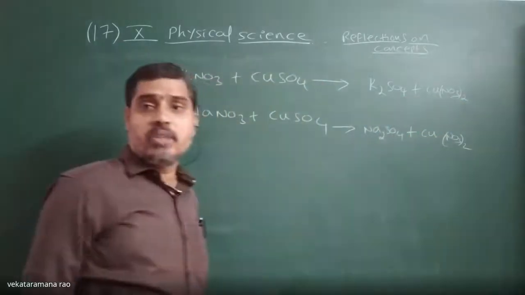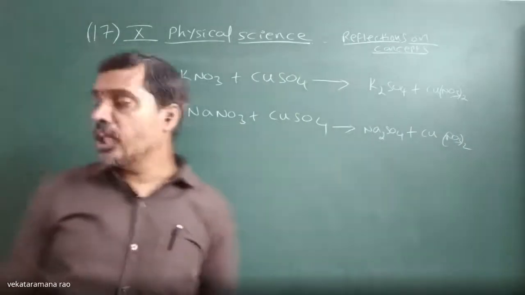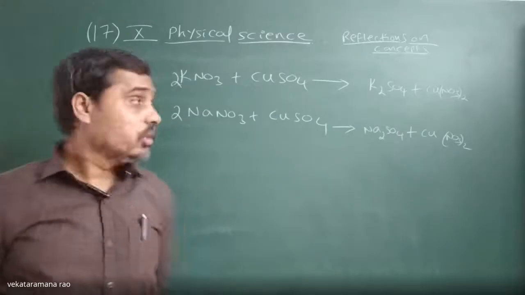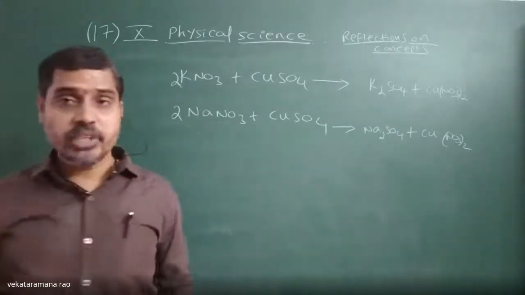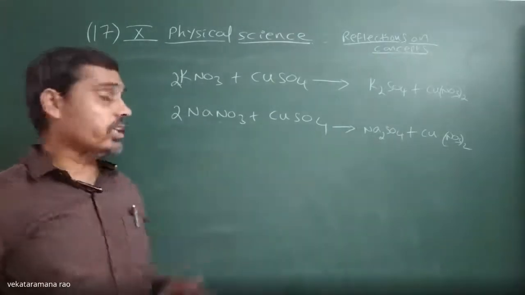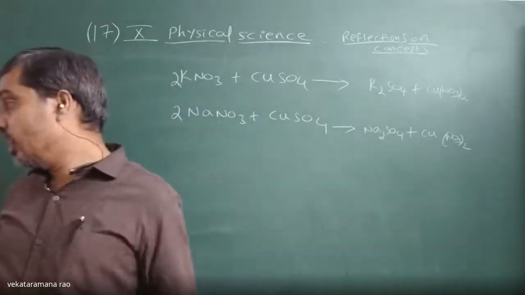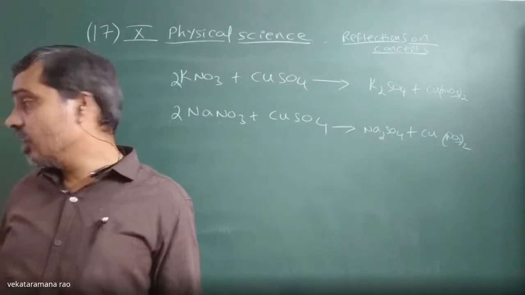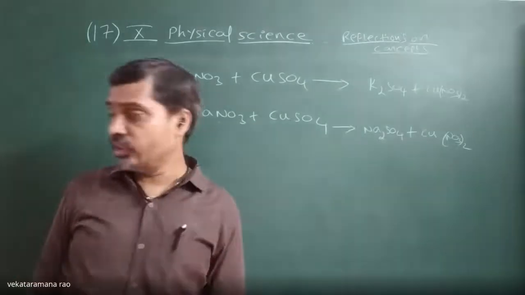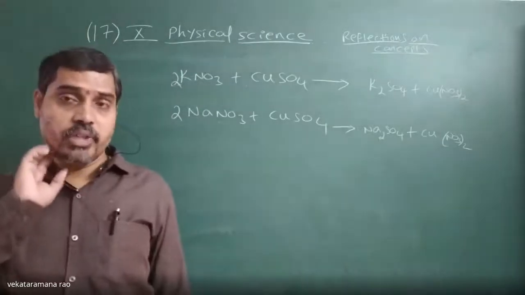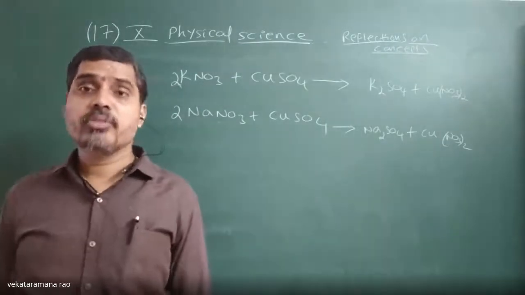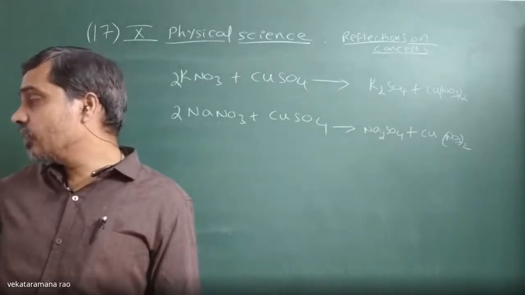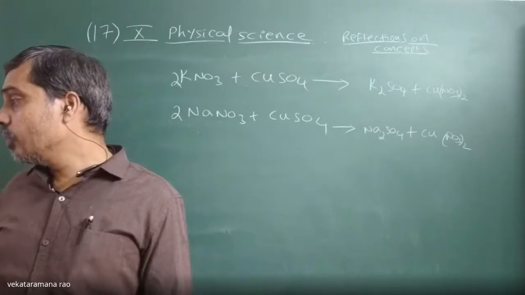In that way, we can apply our balancing the equation concepts in a given reaction. They are telling that potassium nitrate and sodium nitrate separately reacting with copper sulfate, and we had to write a balanced equation. So we balanced that equation. So like that, we have some application of concepts which are nothing but using the balance in the chemical equation.